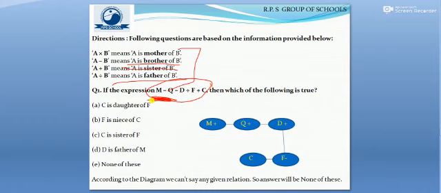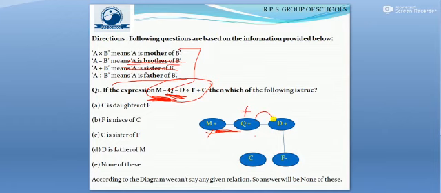Now here we see M is brother of Q, which means the gender of M will be male and it is to be denoted by plus sign and placed in the same generation. Now let us have a look at the next two, that is Q minus D. Here Q is the brother of D, that means the gender of Q will be male, denoted by plus sign, and again placed in the same generation.